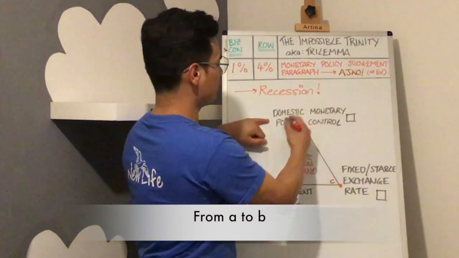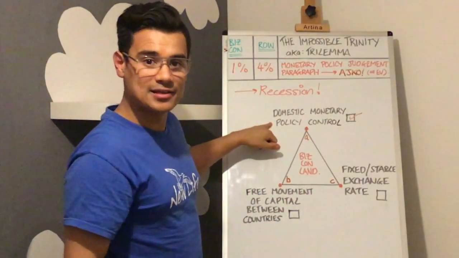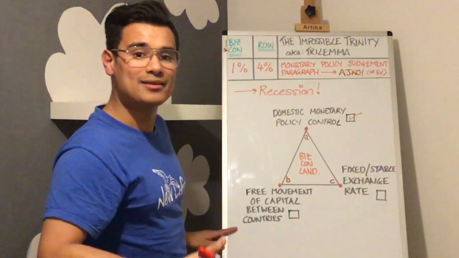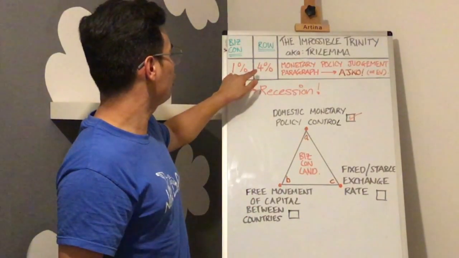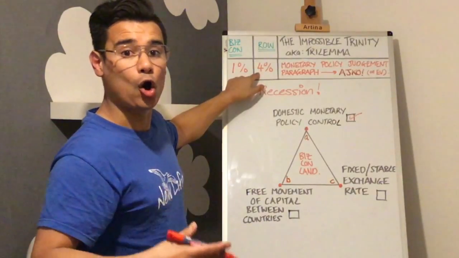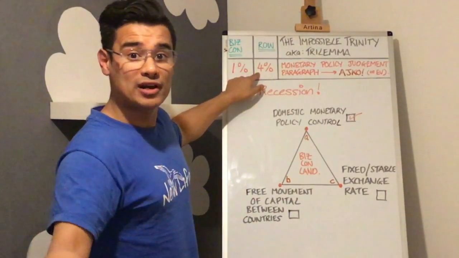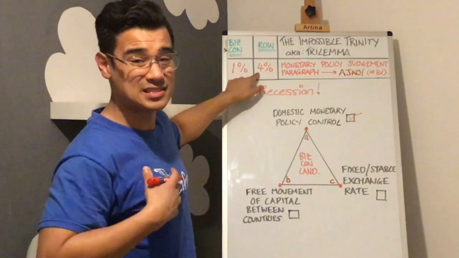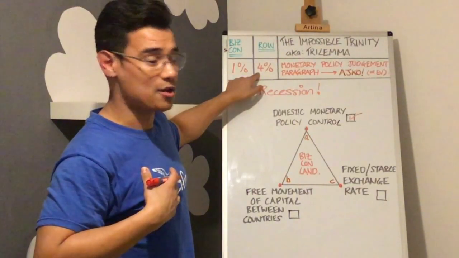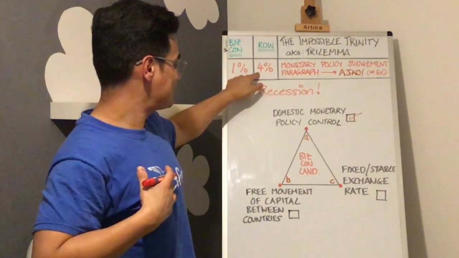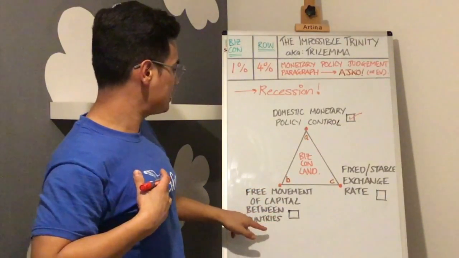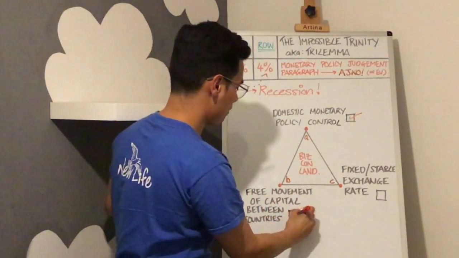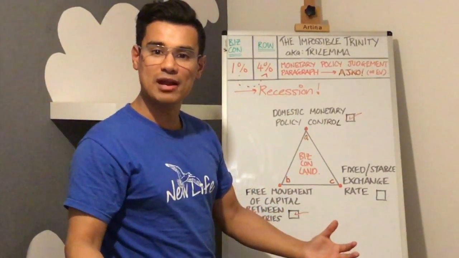So domestic monetary policy control, they have done that, they've exercised that. Free movement of capital between countries. Now that that's happened, it's likely that with a higher interest rate in the rest of the world, there are going to be hot money outflows to the rest of the world because it's just more attractive for investors to be outside of BizCon land. That's sad times for myself, BizCon land governor. With free movement of capital between countries, this cash from BizCon land will go to the rest of the world. And we've got free movement of capital, so great, we've ticked that box.